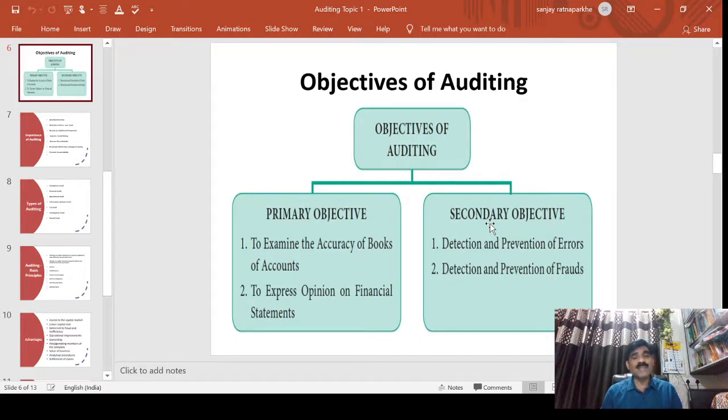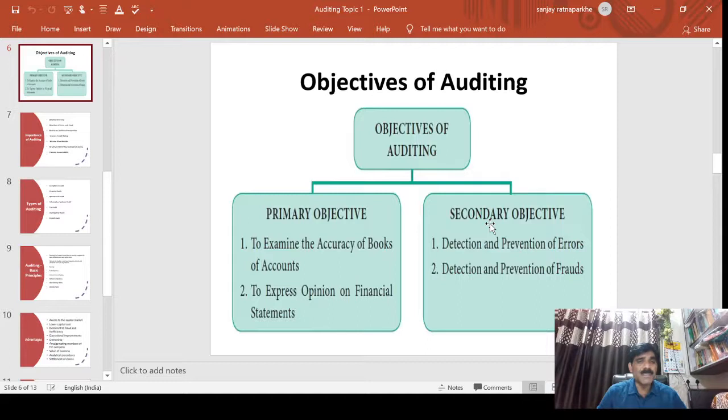So what is accuracy? So far as arithmetical accuracy is concerned, errors may be possible due to wrong postings, clerical mistakes or omission mistakes. There may be a problem with numerical calculations. Postings may be wrong, such as wrong debiting and crediting, not following the golden rules. The posting may be to the wrong account, debit to credit or vice versa.